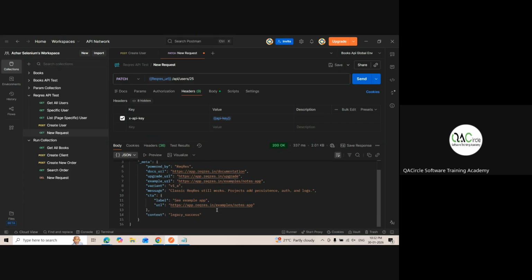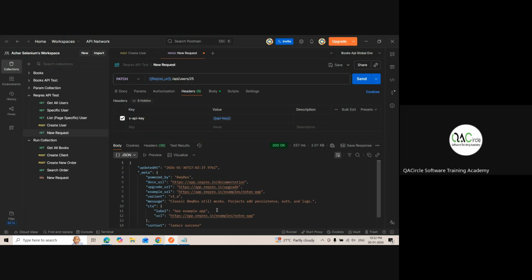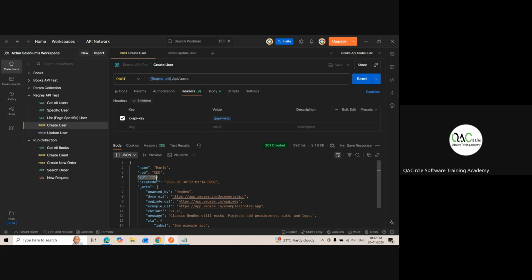Oh, it updated. Good. Now, if I can update, shall I call that request update user? Okay, update user. Now, if it's a created user, shall I store this ID somewhere, guys?